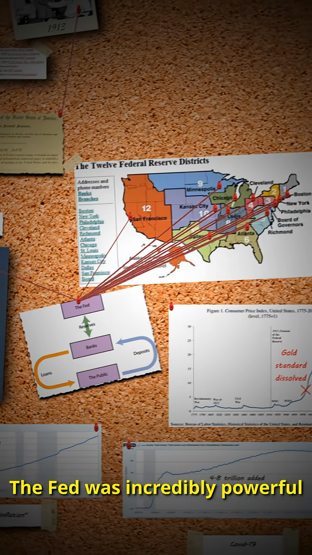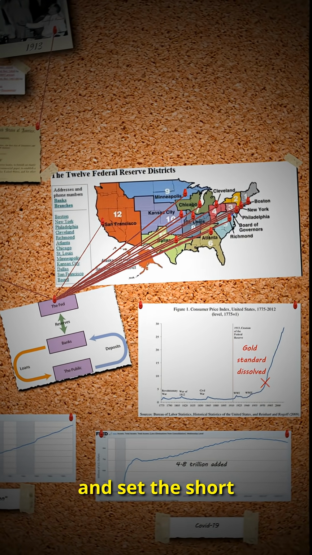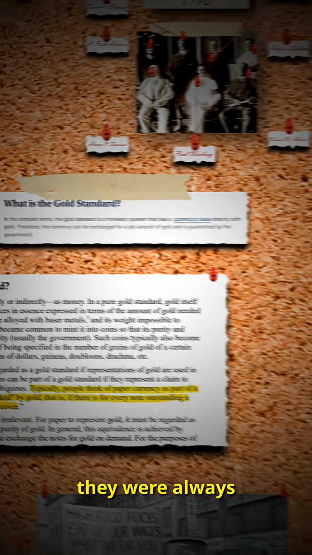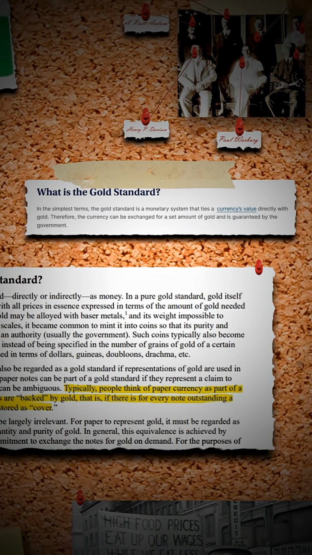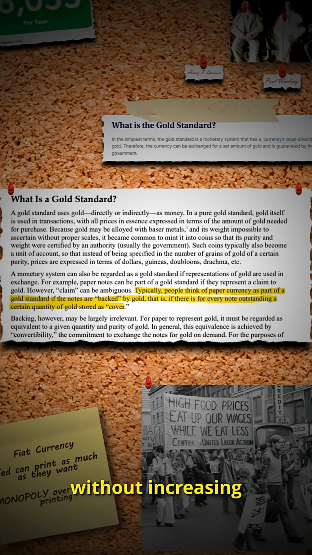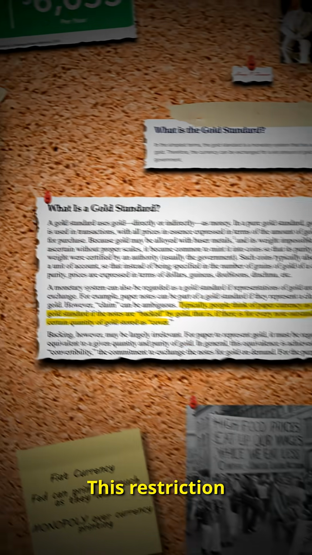The Fed was incredibly powerful. They could lend money to solvent banks and set the short-term lending rates. However, they were always shackled by the gold standard. They could not issue new currency without increasing the country's gold reserves. This restriction wouldn't last long, though.